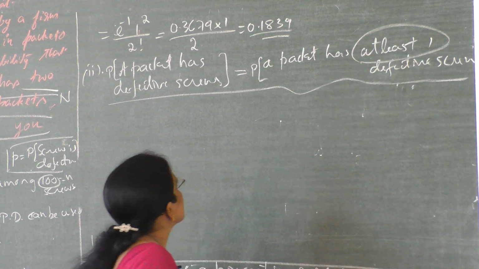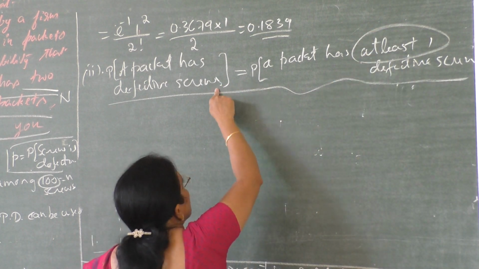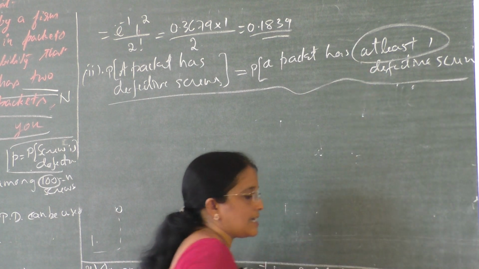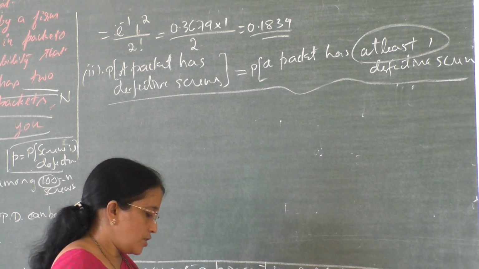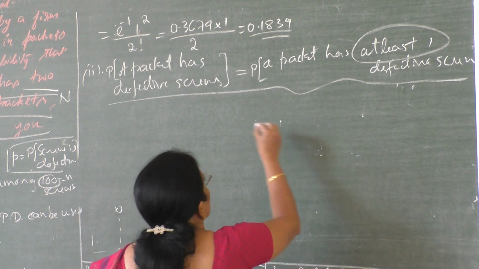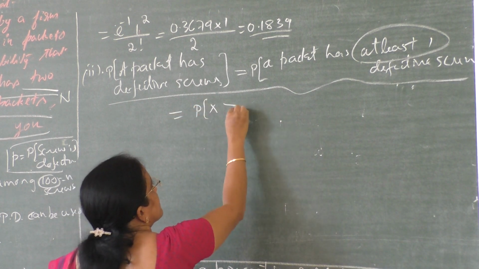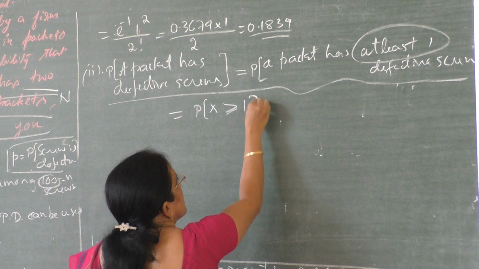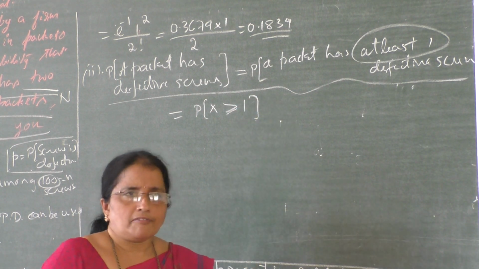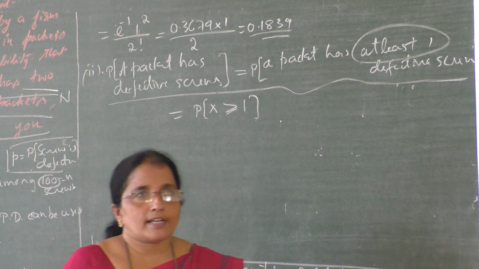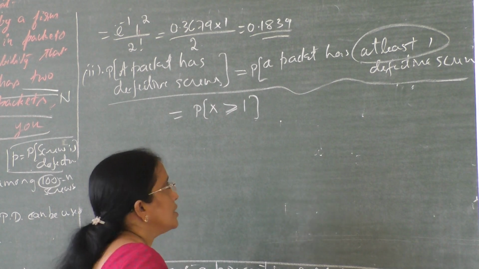A packet is said to be defective or said to have defective screws if it has at least one defective screw, which is equal to P of X greater than or equal to 1. Now it is a simplified form. P of X is greater than or equal to 1.